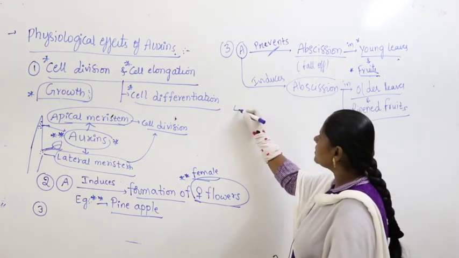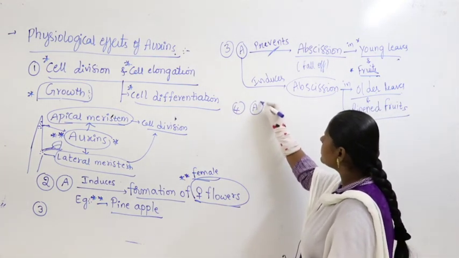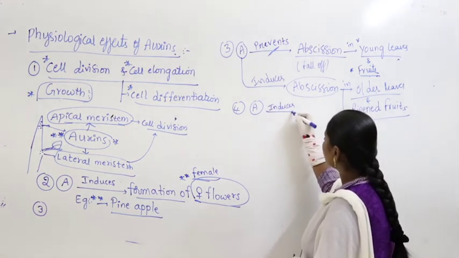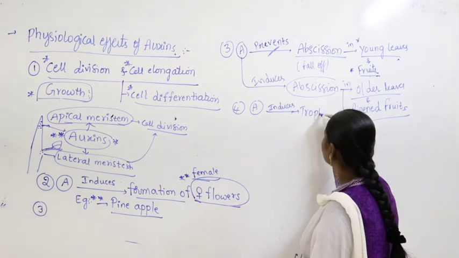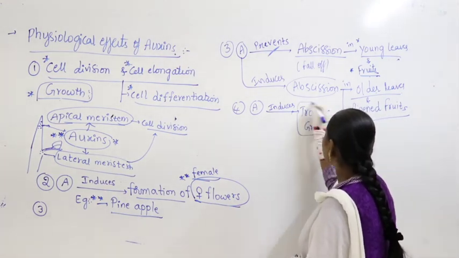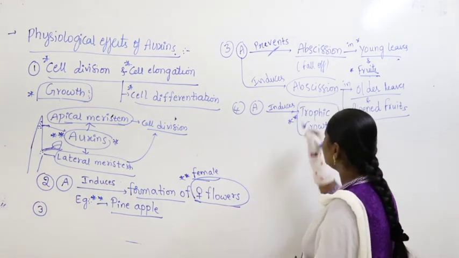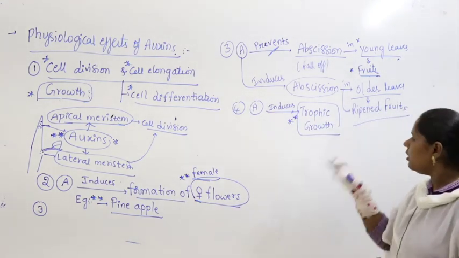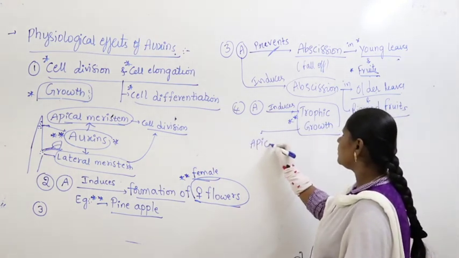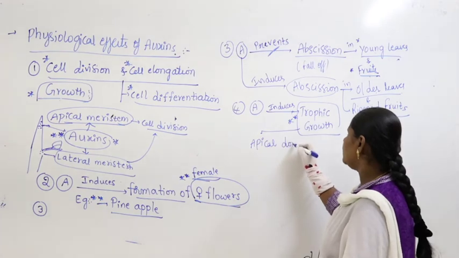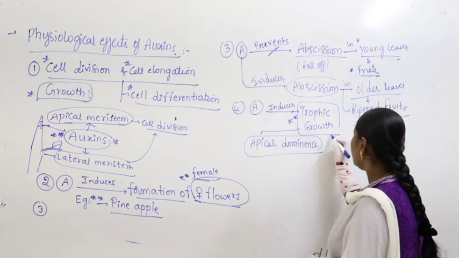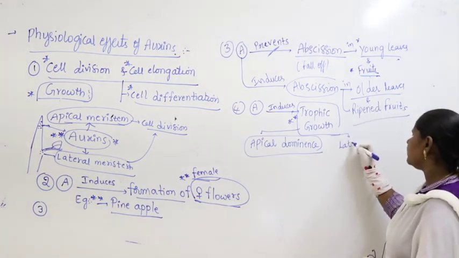Then apart from this, auxin induces what is called trophic growth. What exactly is the meaning of trophic growth here? Trophic growth here mostly means apical dominance, or the other trophic growth, lateral dominance.